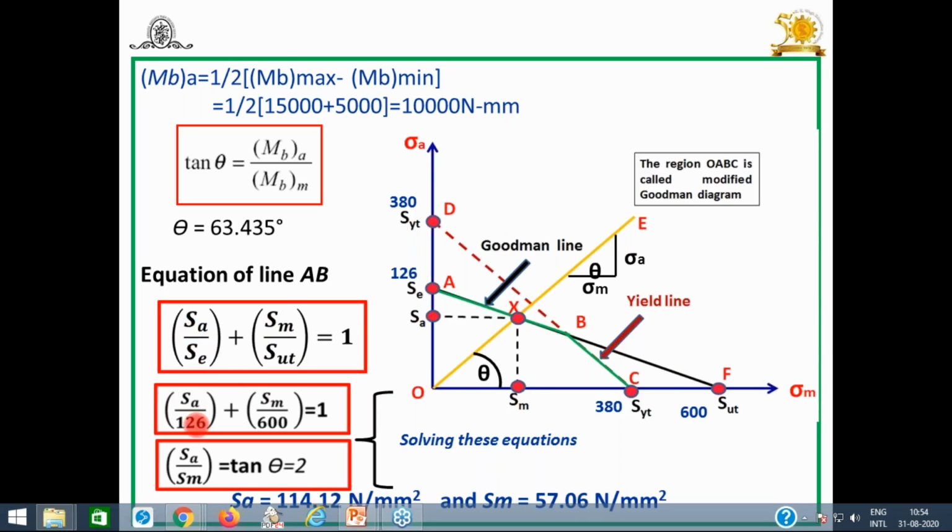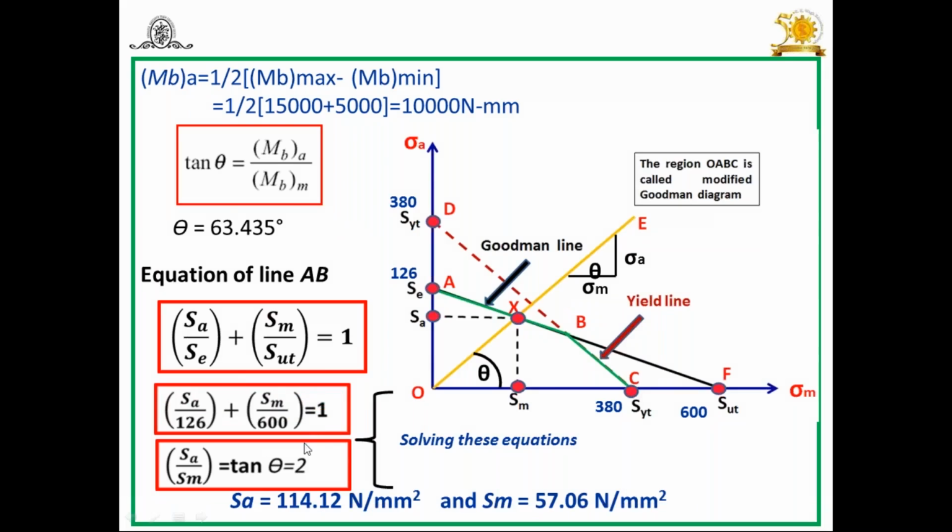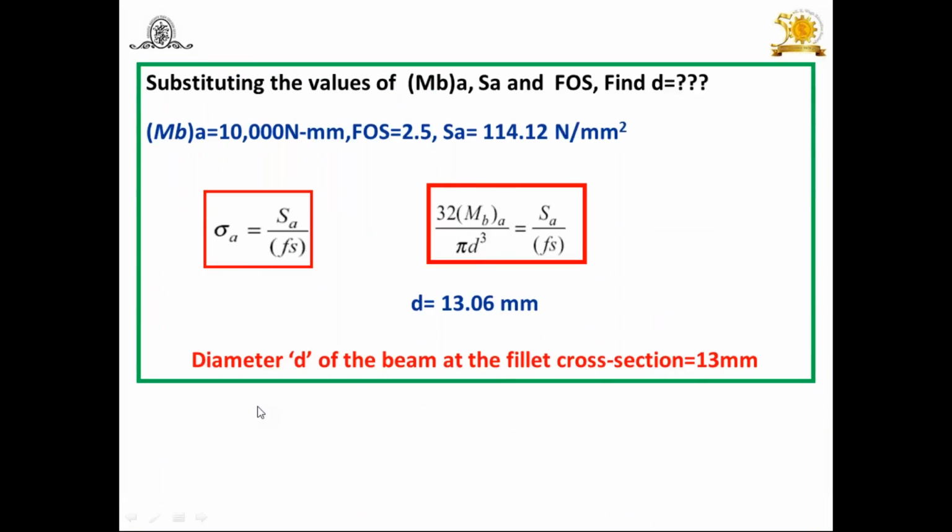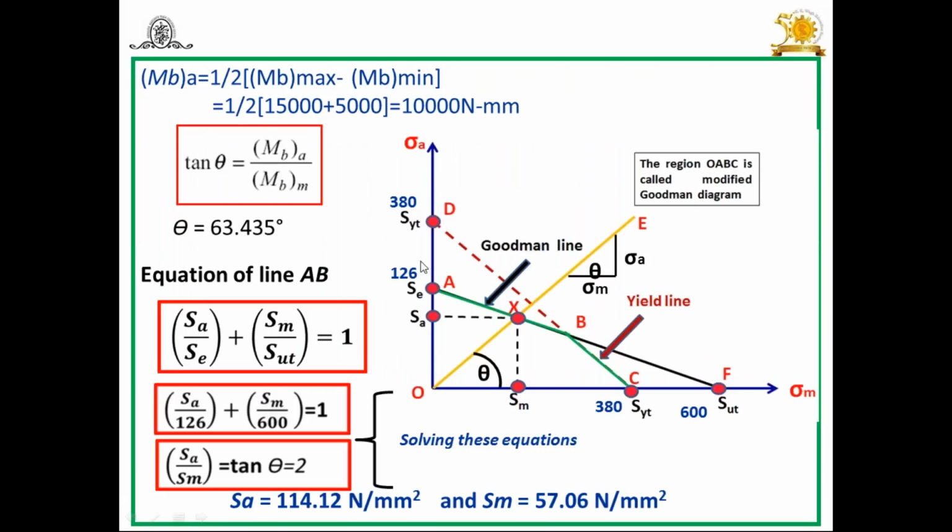Substitute SC 126, that is calculated by approximate estimation method. SUT which is given 600, you will get SA upon 126 plus SM by 600 is equal to 1. And I have already told how to substitute this SA. So you can say here sigma A into FOS and sigma M into FOS. And you can send FOS this side, it becomes 1 upon FOS also, no problem. Try to understand.